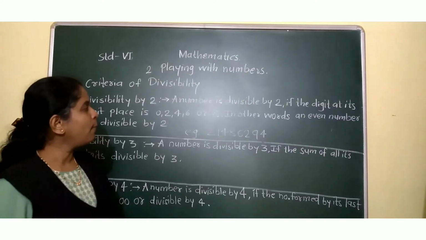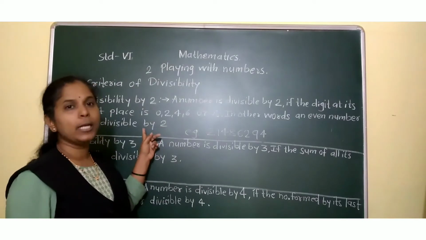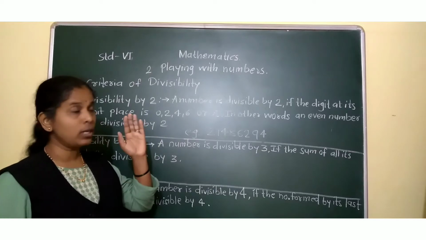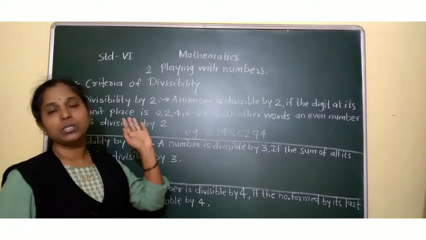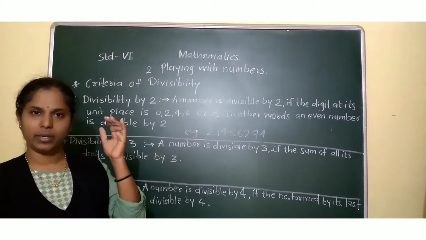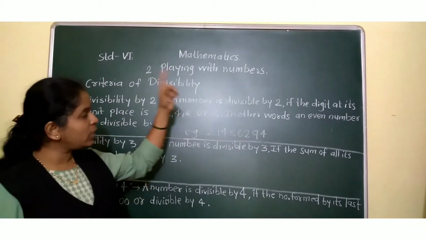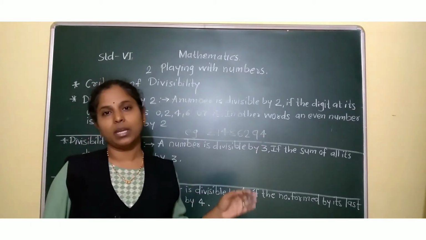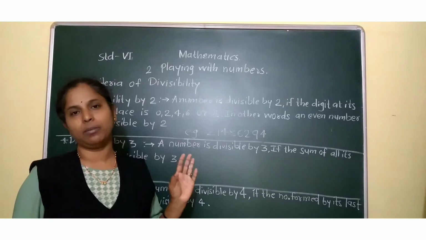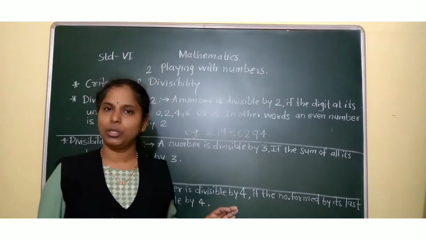Followed? This was divisibility by 2. What is important? 0, 2, 4, 6, 8. You will have to keep these digits in mind. If any one of them is at the unit place of the given number, then the number, however big it may be, is divisible by 2.